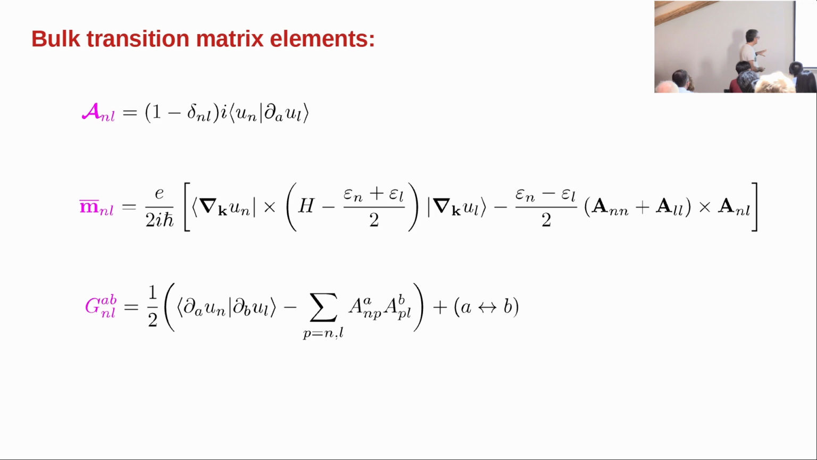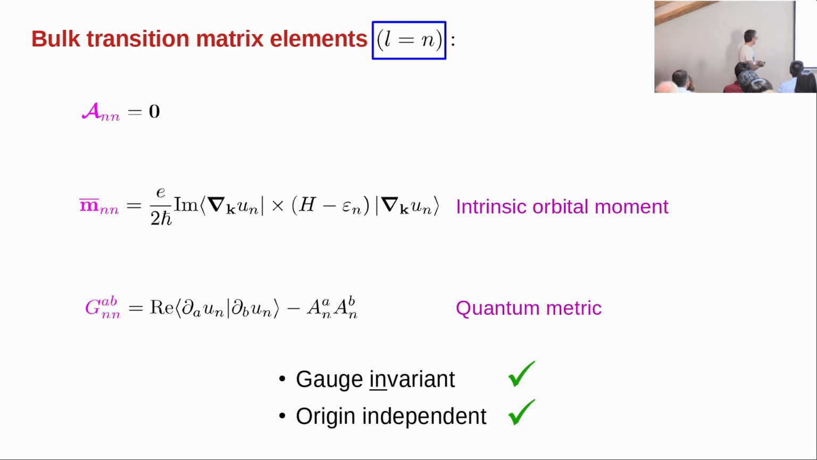Now what I want to do next is to take the special case where L and N are the same state. And note that in that case, this second term vanishes because you have En minus El, and then here you have the average energy, so you just get En. And what you recover in that case is a formula that David Vanderbilt showed yesterday, the intrinsic orbital moment of a Bloch state. That's the M bar. And the G is a quantity that was also introduced by David in the field of electronic structure and is known as the quantum metric. And so the off-diagonal matrix elements are gauge covariant, and the diagonal ones are gauge invariant.